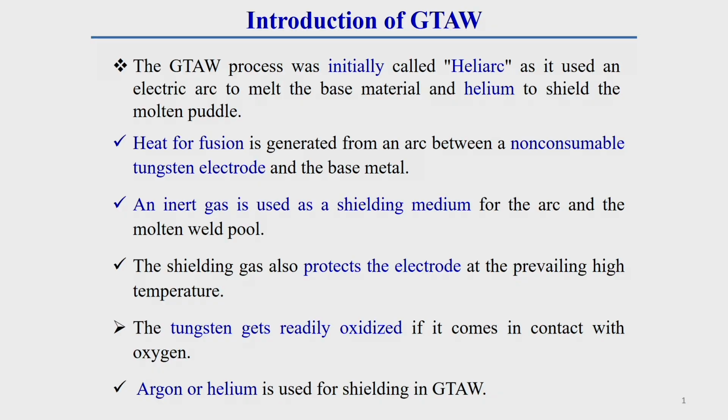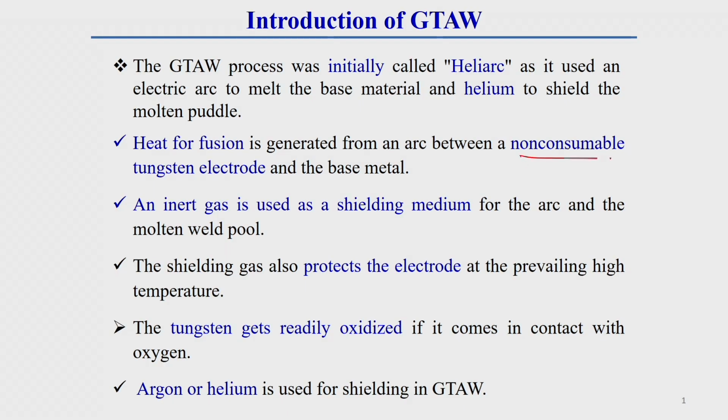So, first of all I will discuss the introduction of the GTAW process. Gas tungsten arc welding was initially called heli arc. Why was it called heli arc? Because the shielding gas used was helium, and to generate the heat an electric arc was used. From helium, 'heli' was taken, and from electric arc, 'arc' was taken, and combined this was called heli arc. It was invented in 1939, which is long back.